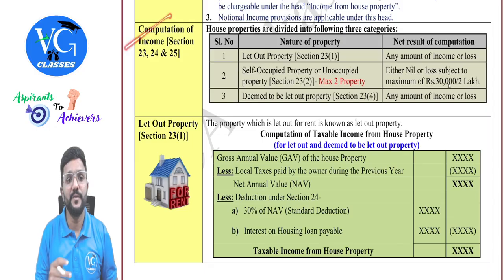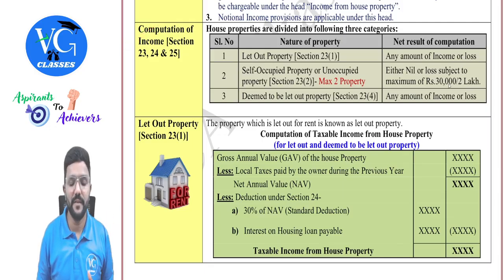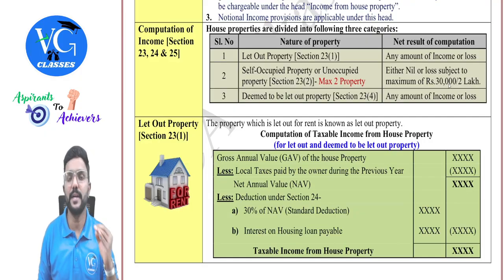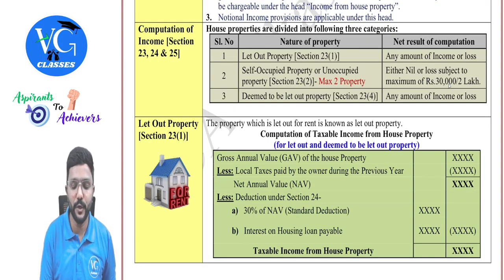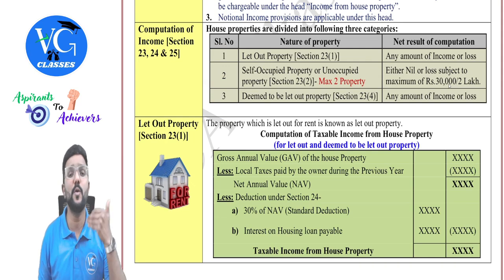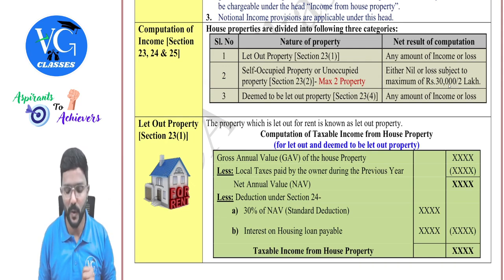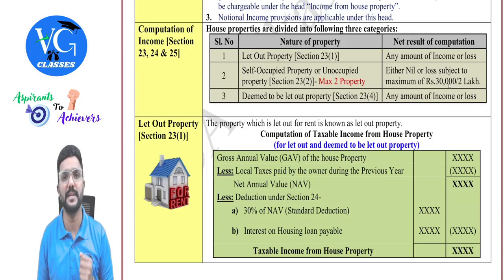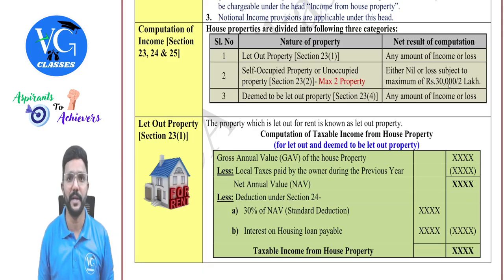So we have sections 23, 24 and 25 which talk about the computation of income under the head house property. So for income tax purposes, the house property is divided into three categories, guys. First one, let out property. From let out property, we can have any amount of income or any amount of loss, guys. Then the second one is self-occupied property. This is a property which is used by the assessee along with their family members for their self-occupation. Or it can also be an unoccupied property.